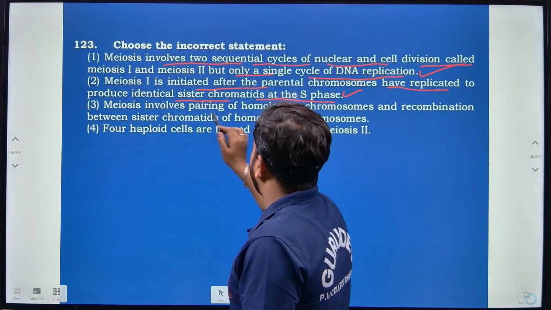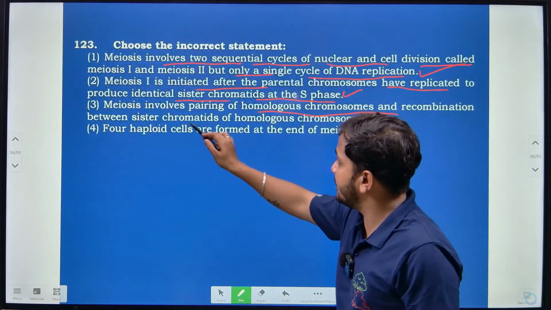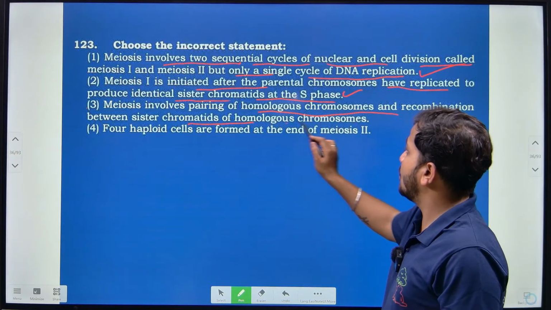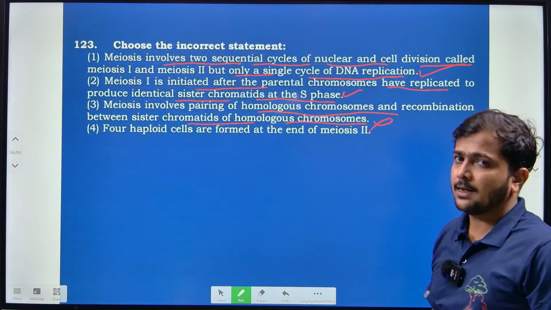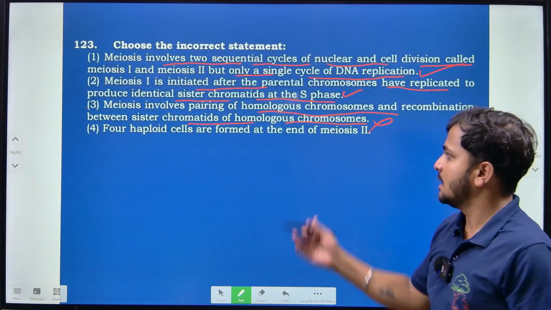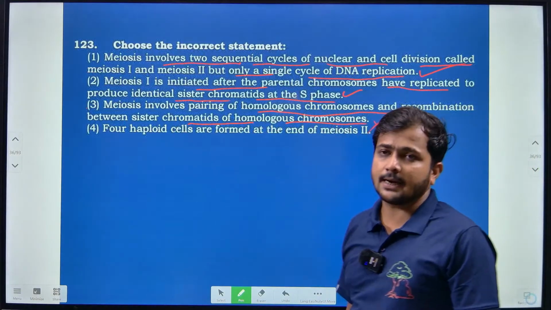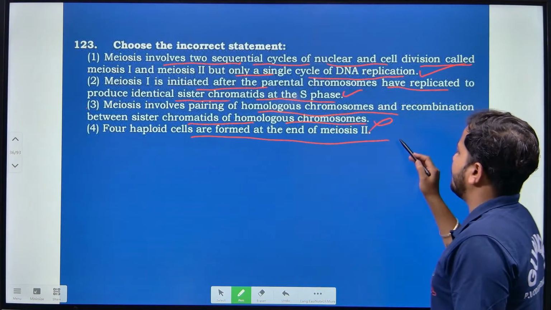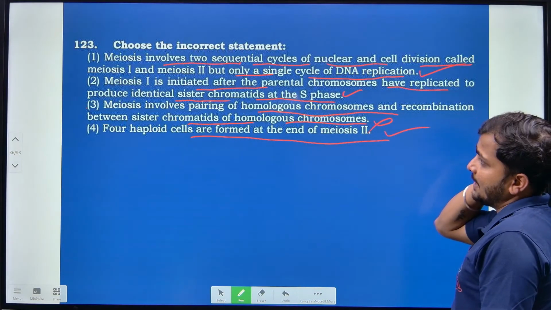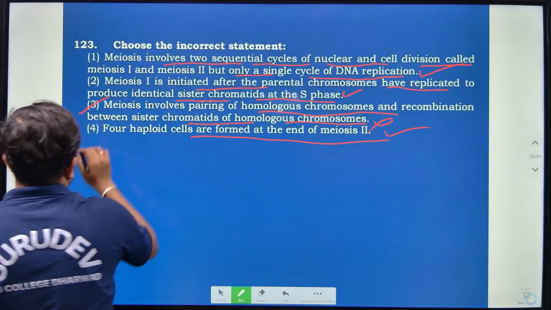Then meiosis involves pairing of homologous chromosomes and the recombination between sister chromatids of homologous chromosomes. So this is actually wrong here, right? That cannot overlap like this. So this statement is incorrect regarding meiosis. Then 4 haploid cells are formed at the end of meiosis 2. This is even correct. So here option 3 is incorrect, right?